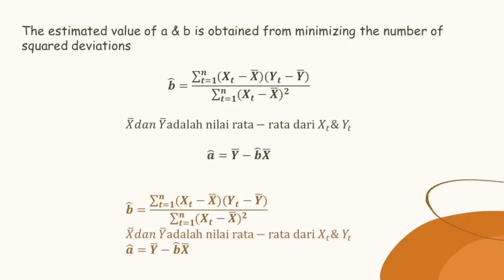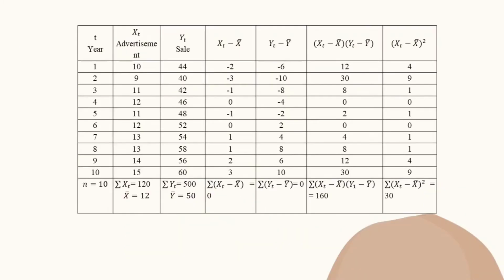B average equals sigma XT minus X average times YT minus Y average, divided by sigma XT minus X average squared. X average and Y average are the average values of XT and YT. A average equals Y average minus B average times X average.